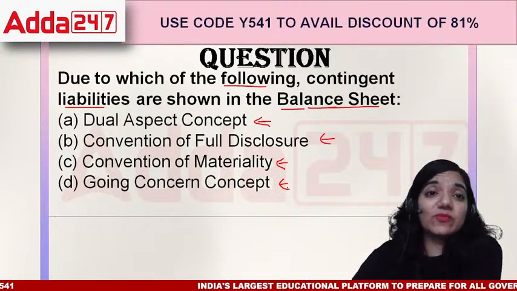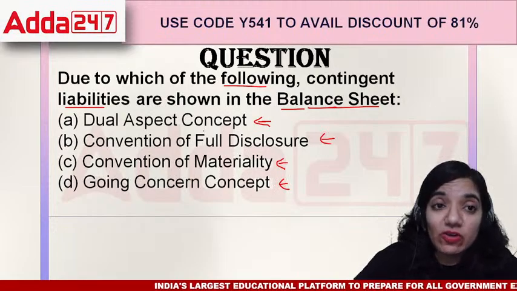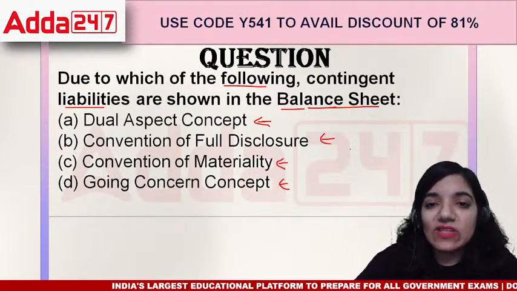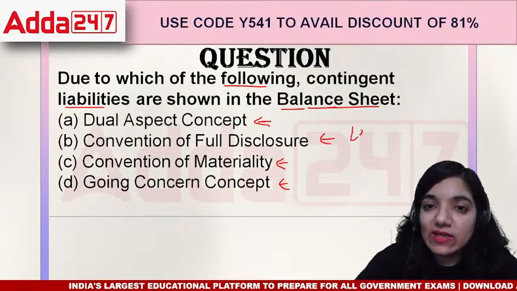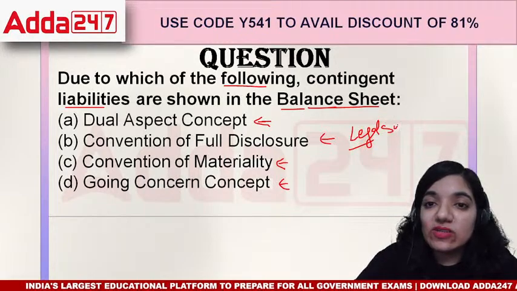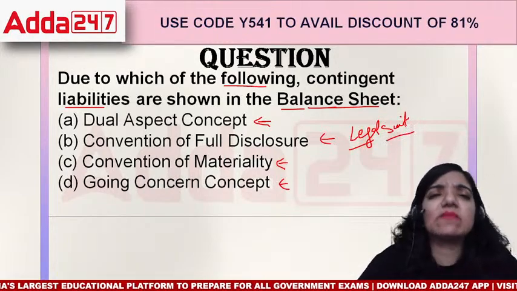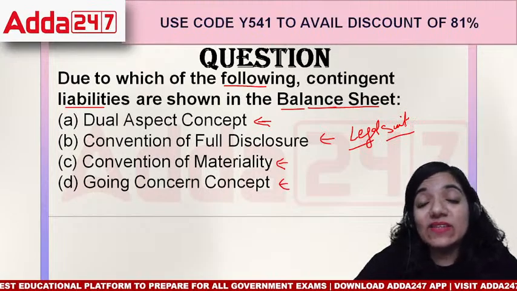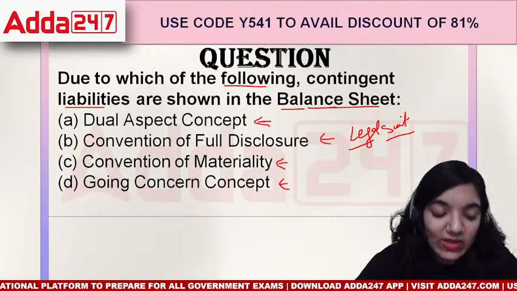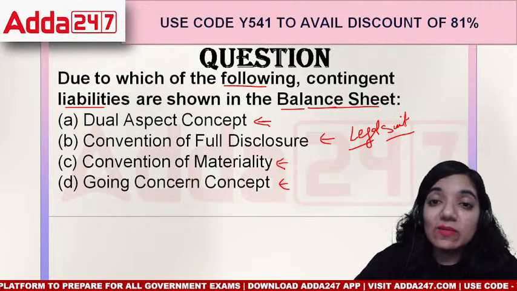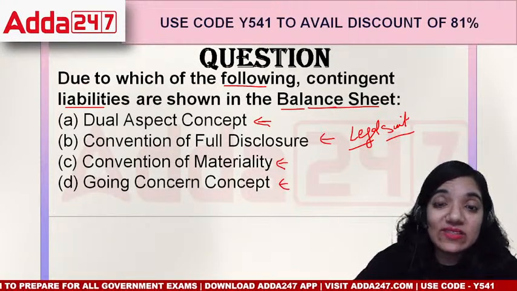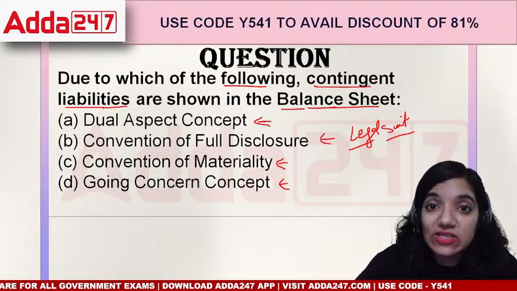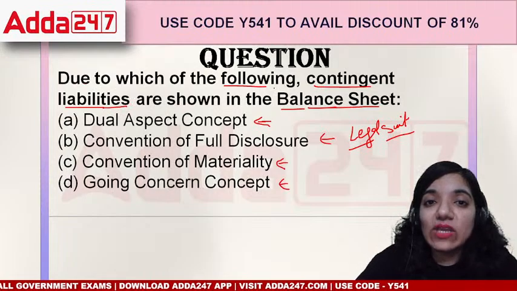Contingent liabilities are those liabilities which would include maybe a legal suit. When there's a legal suit, there's a chance that it might materialize, it might not materialize. That means the other party can win or maybe they lose. That depends upon the scenario. This is called a contingent liability.